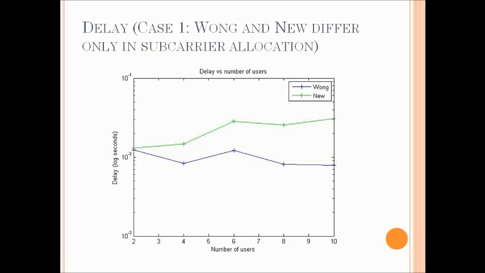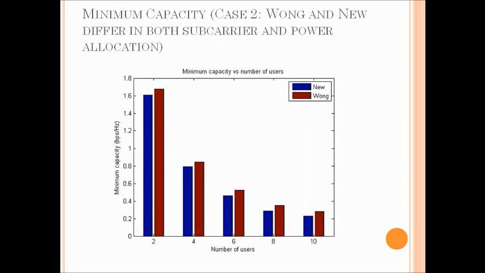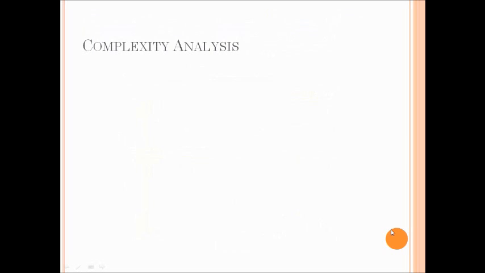You don't see there is much of an improvement here, but this is the case 2, where you could see this is the total capacity, and the same case 2, and here you could see the minimum capacity, and in the delay you could see there is a slight improvement when compared to the previous one. Yeah, there is a lot of improvement here actually. So these are the plots.